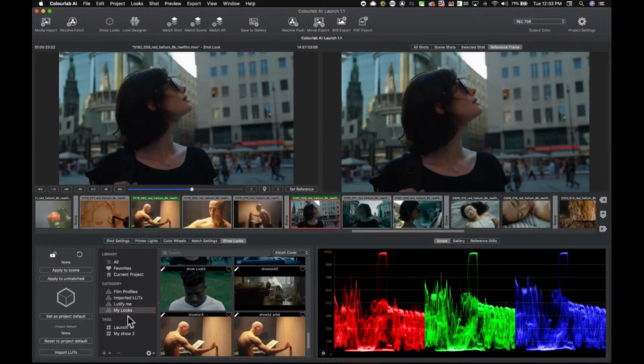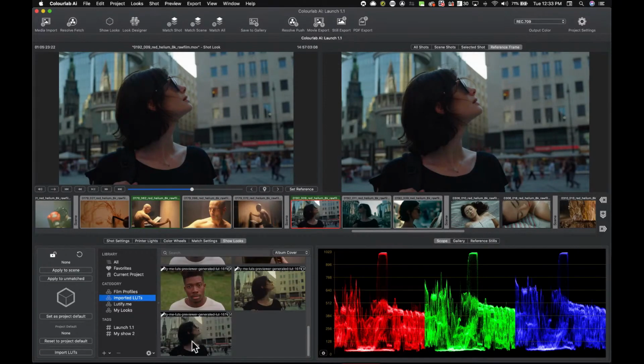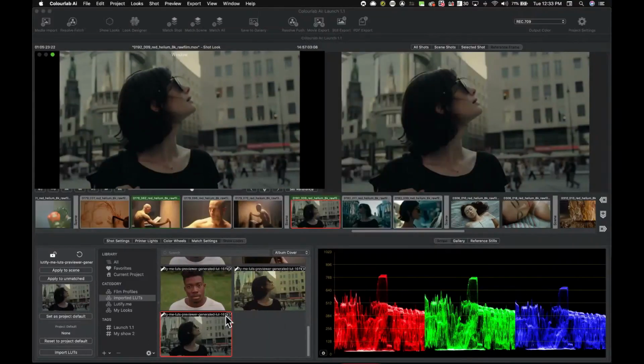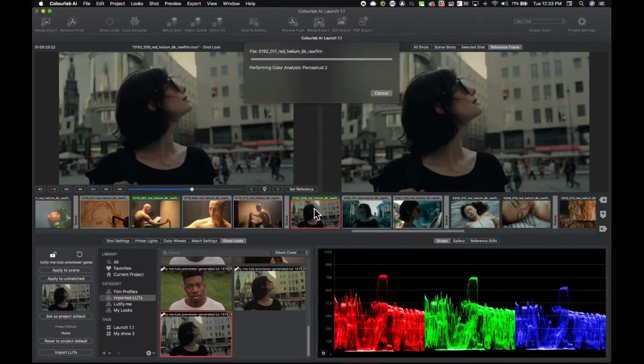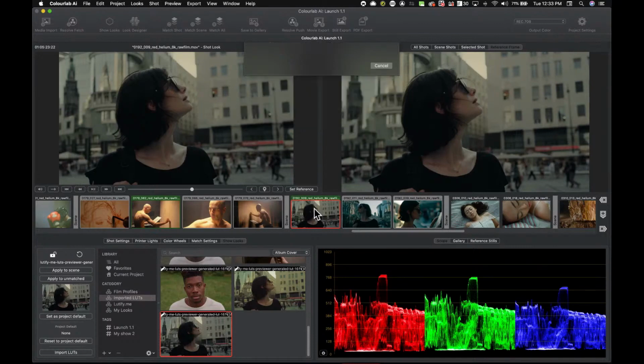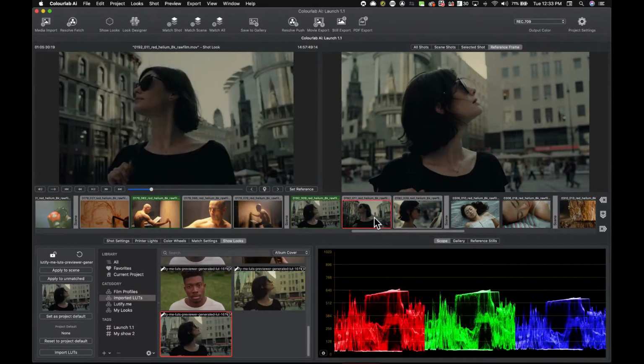So now I go into my imported LUTs, right? And there it is, boom, I just click on it and I have exactly the look that I imported earlier. But now I can go and propagate it to the rest of the shots in my scene. And Colourlab is matching it. It's not just copying that LUT, it's actually going to match it for you.